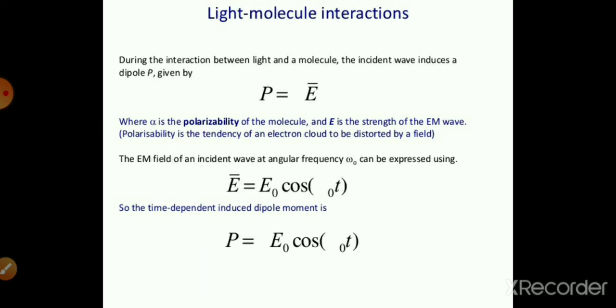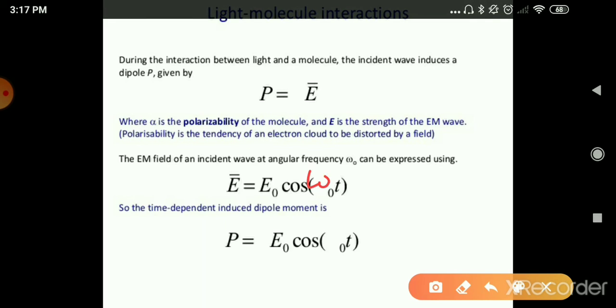The EM field of the incident wave at angular frequency omega 0 can be expressed as E is equal to E naught cos omega 0 t. Here is omega, and here is also omega. Now the time dependent induced dipole moment is P is equal to alpha E0 cos omega 0 t.